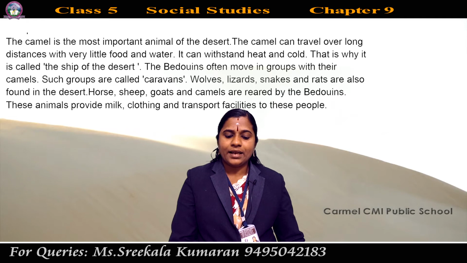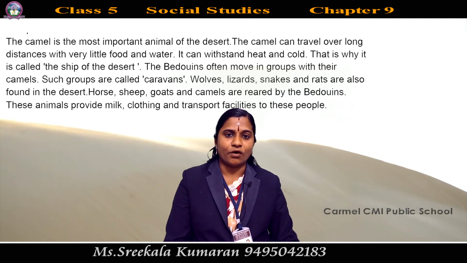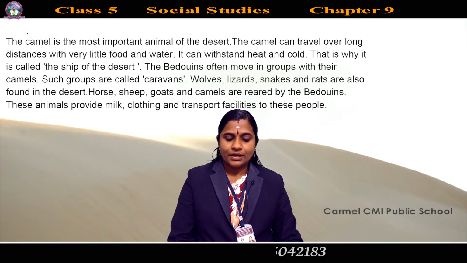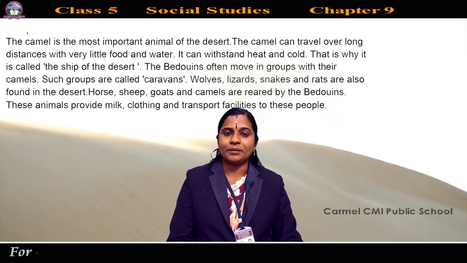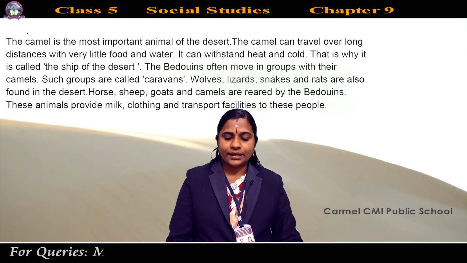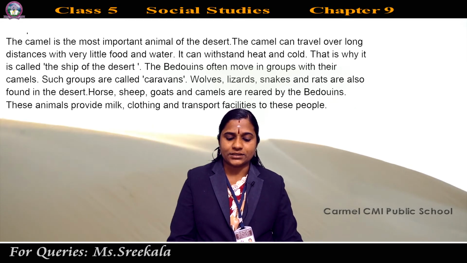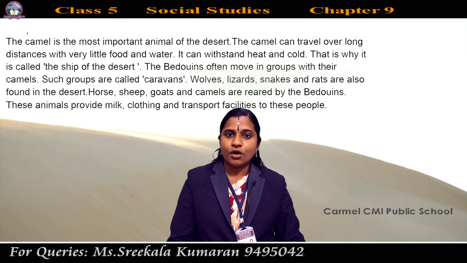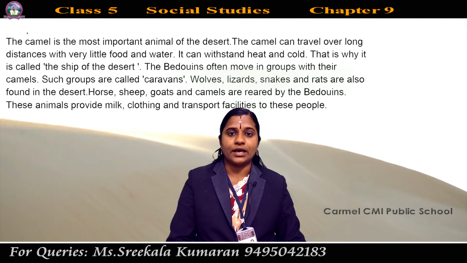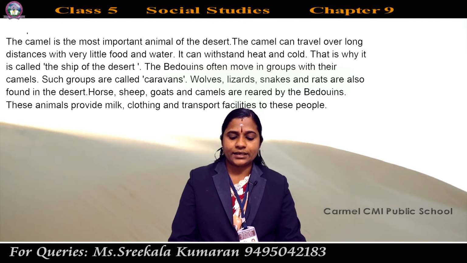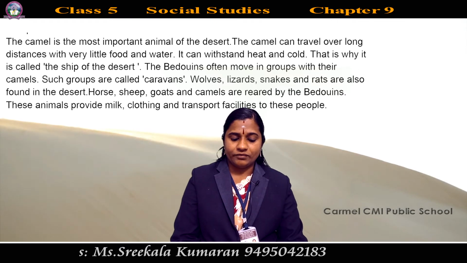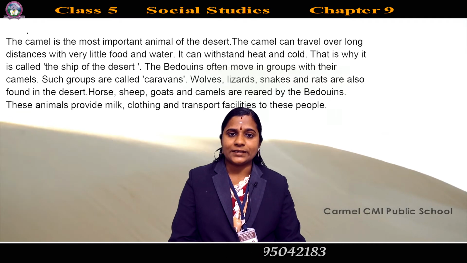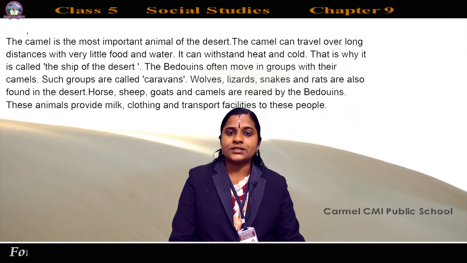And the camel is the most important animal of the desert. Which is the most important animal of the desert? Camel. The camel can travel over long distances with very little food and water. It can withstand heat and cold. Withstand means survive or resist successfully.